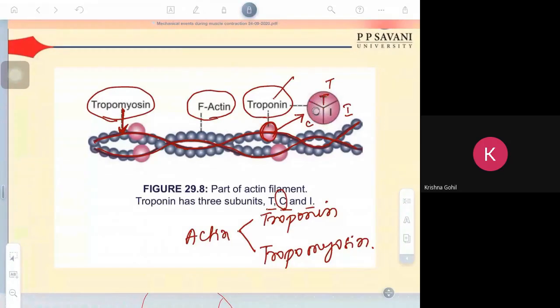This portion, the C part, is the place where the calcium ion will bind. Clear? Calcium binds troponin.